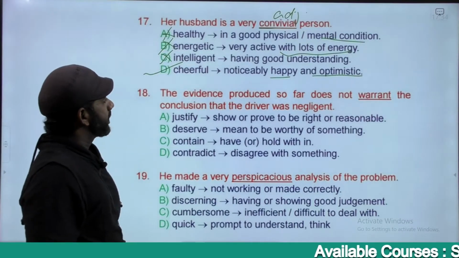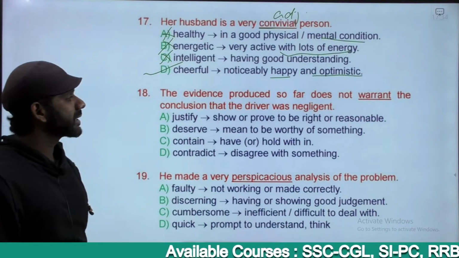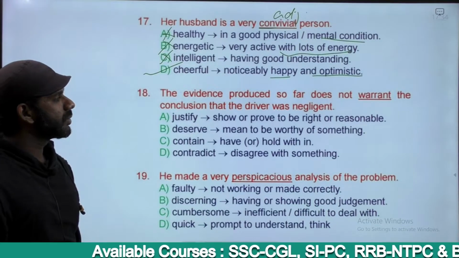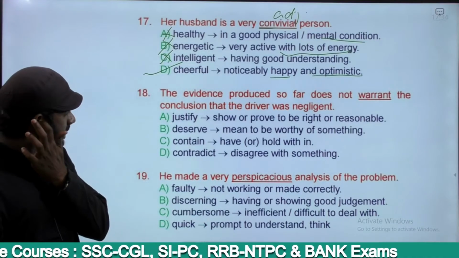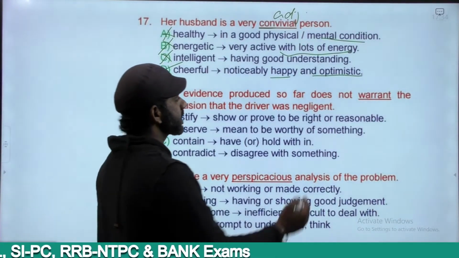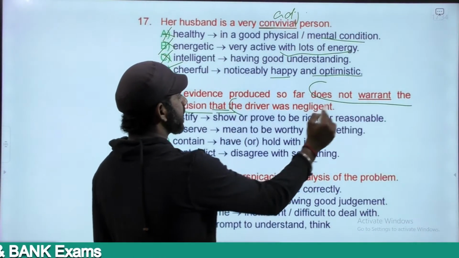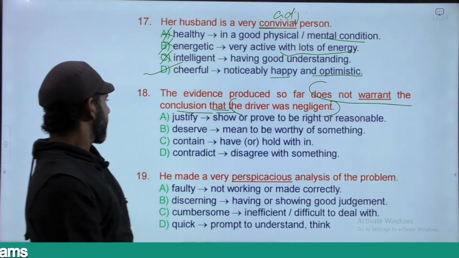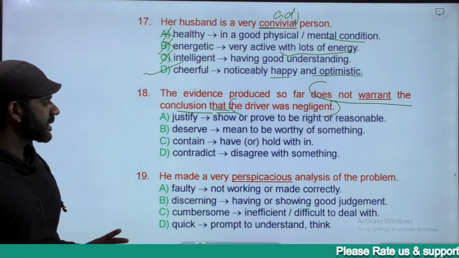The next one. The evidence produced so far does not warrant the conclusion that the driver was negligent. Now, the meaning of this sentence is, the evidence produced so far does not warrant the conclusion that the driver was negligent. The options are justify, deserve, contain, contradict.